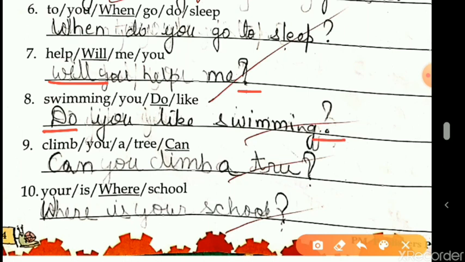9. Climb you a tree can. Can is the question word, then can, then subject, then verb, and then rest of the sentence. So can you climb a tree? At the end, question mark. Can you climb a tree? At the end, question mark. Last, your is where school. Now, where is the question word? We'll begin with a capital letter. Then the helping verb, where is your school? At the end, question mark.